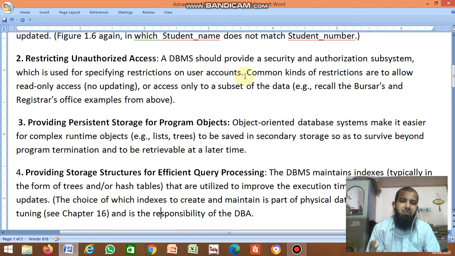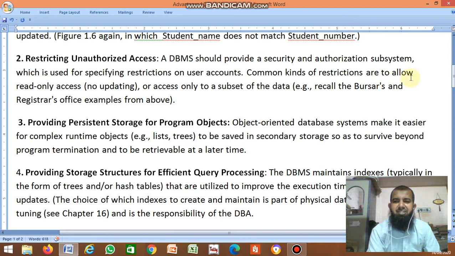In a bank also, all the bank employees have their own password, and sometimes their password is a thumb impression, so it becomes very unique. An unknown person, other than a bank employee, can't open their computer. Suppose another person opens that computer, he may change the account balance. He may modify anything, so it's not secure. So DBMS provides security. It allows only authorized persons, and a non-authorized person can't open that particular computer.